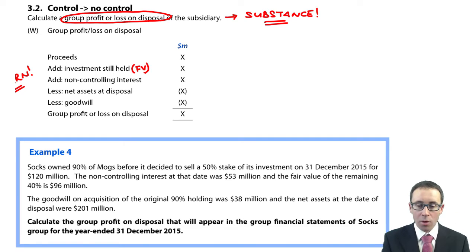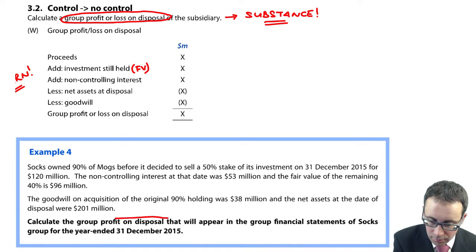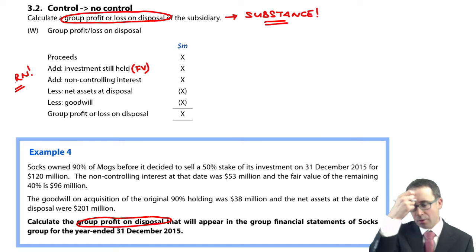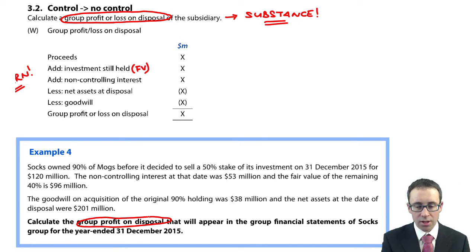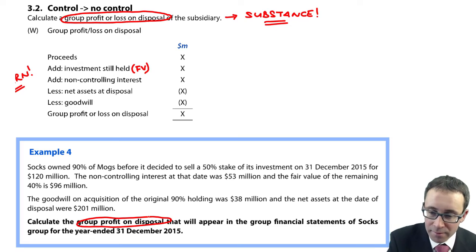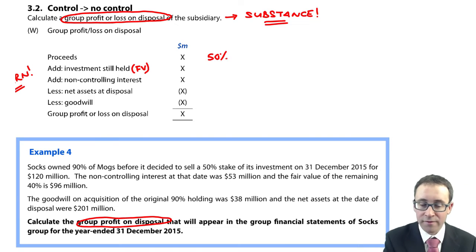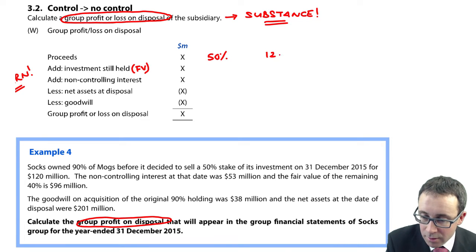So what have we got? It says there in the example, calculate the group profit on disposal, based on substance, that will appear in the group financial statements of SOX for the year ended December 2015. So SOX owned 90% of MOGS before it decided to sell a 50% stake on the 31st of December. So you're selling a 50% stake, and you're going to get proceeds for that 50%.